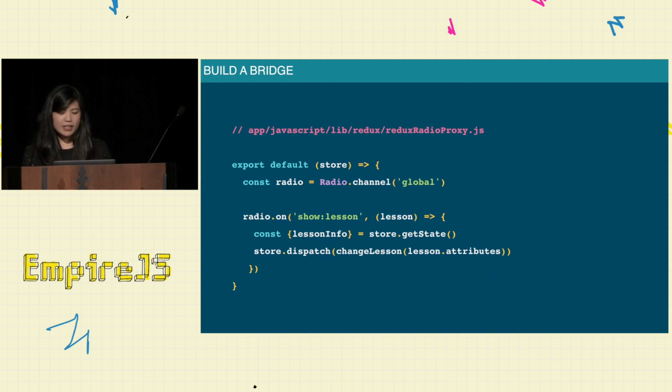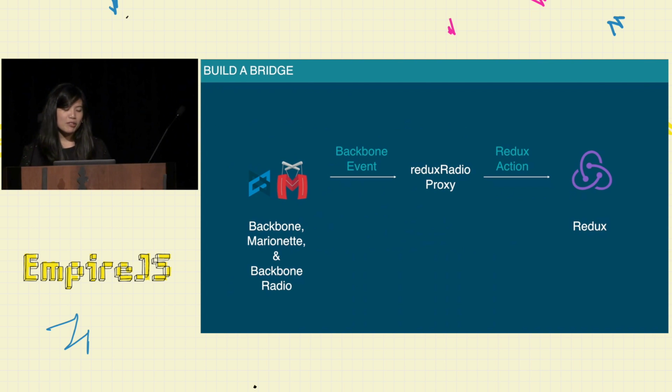Just to zoom out for a second, that's what this looks like in diagram format. So we have Backbone, Marionette, and Backbone Radio hanging out in one part of the app, specifically that lesson page. We send out Backbone events. We send them through the Redux radio proxy to convert them into Redux actions, and those Redux actions get sent through Redux, which our React component subscribes to, and then state is updated, and we have an awesome IDE in the browser component.